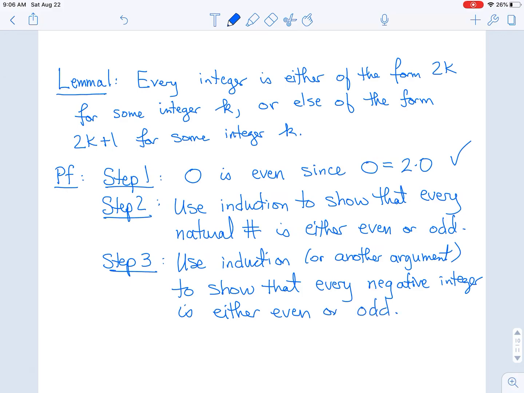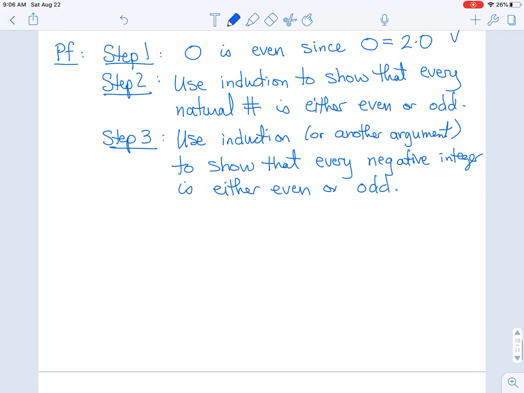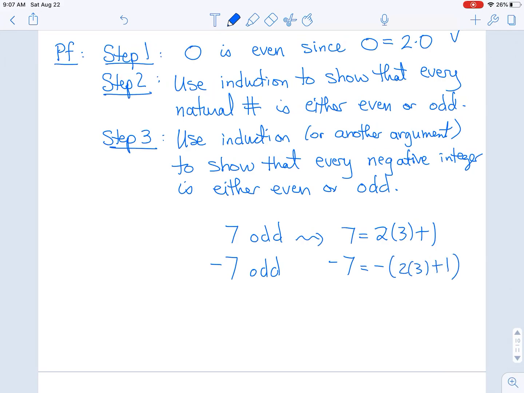Okay. And maybe I'll just say just a second here. If you know that 7 is odd, then maybe you can think about how you could show that negative 7 is also odd, right? So 7 is going to be 2 times 3 plus 1, and negative 7, well, it's going to be negative 2 times 3 plus 1.